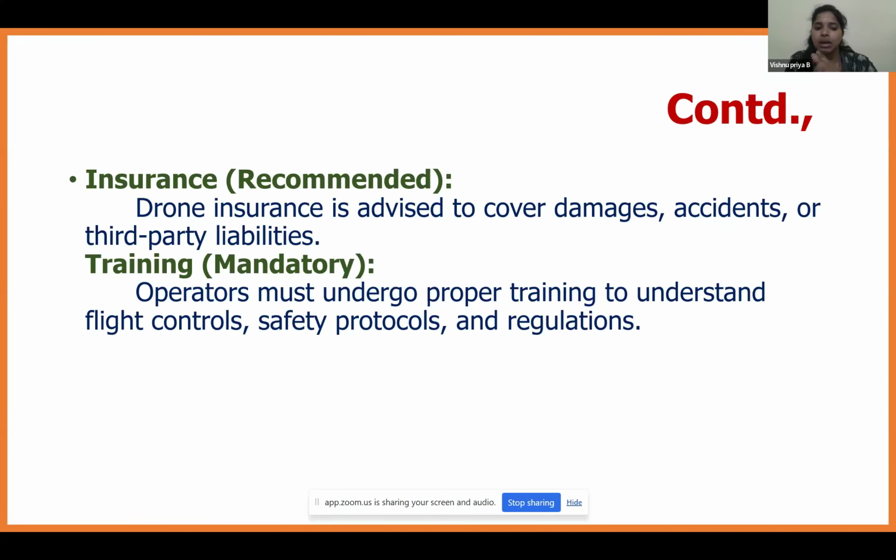Next is insurance. It is recommended. Drone insurance is advised to cover damages or accidents. Sometimes, suppose the drone is surveying in the forest area and a forest fire happens, the drone will get collapsed. If they are registered with a recommended drone insurance company, they could get proper coverage for the loss or damages to the drone. So insurance is very much like for a two-wheeler. We also get insurance coverage, right? So the drone also has insurance coverage.